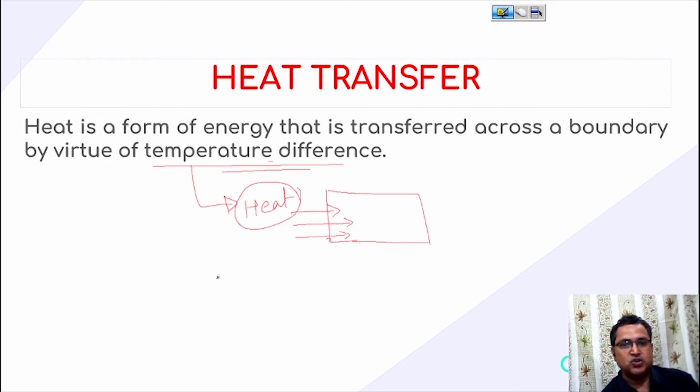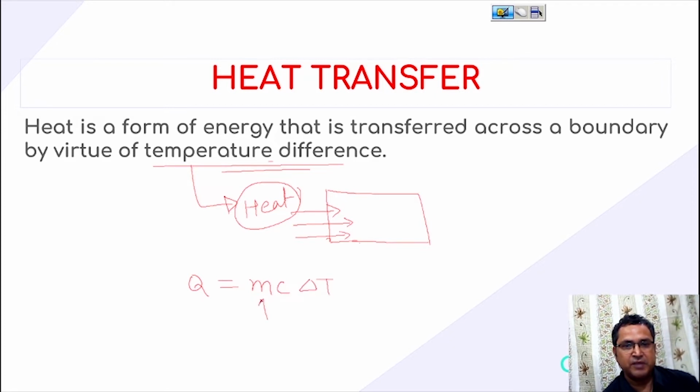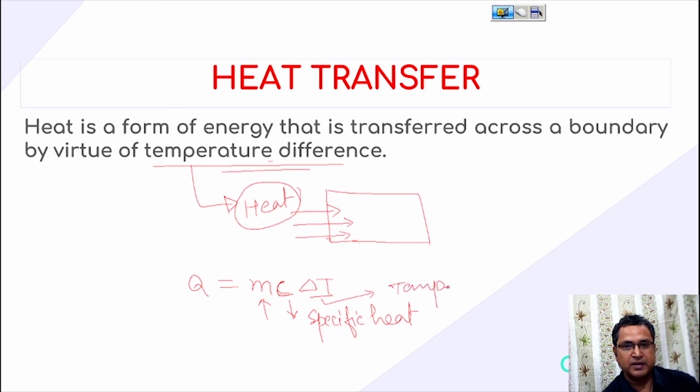Okay, so how much heat has been transferred? The value of heat transferred is always equal to mc delta T. What is m? m is the mass of the system. c is known as specific heat, and delta T is the temperature difference. By virtue of this temperature difference only, heat has been transferred.